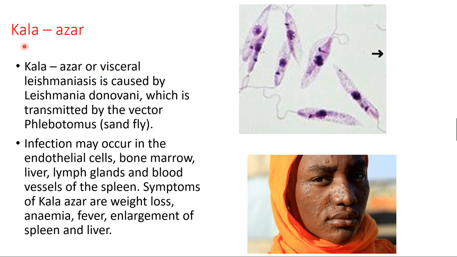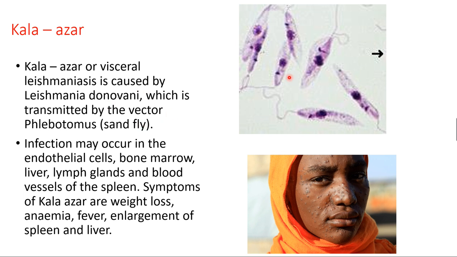Now, the third important disease is called Kala Azar. Kala Azar is commonly known as visceral leishmaniasis. What is the other name for this? Visceral leishmaniasis is also called Kala Azar. It is caused by Leishmania donovani.